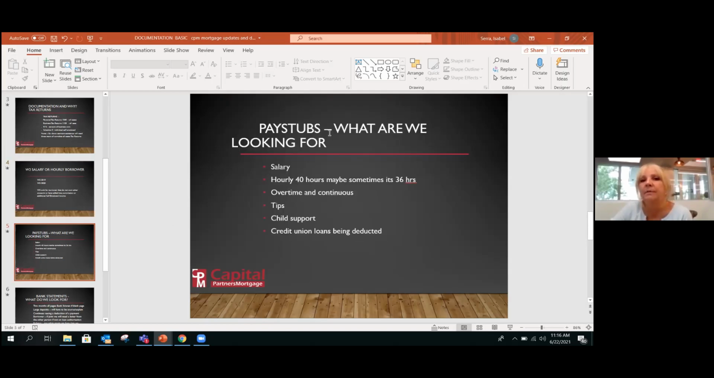Then you've got pay stubs. What do we look for in pay stubs? Any questions so far? Okay, what do we look for in pay stubs?